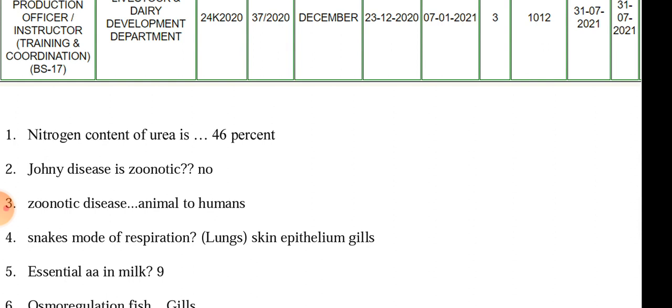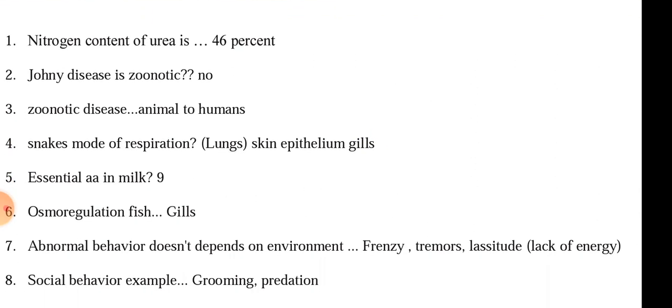Snake mode of respiration is lungs. Options were skin, epithelium, and gills. Essential amino acids in milk are 9. Milk has all the 20 amino acids. So if they ask the total amino acids, then it will be 20. If they ask essential amino acids, then it will be 9. Osmoregulation in fish is by gills, and kidney is also part of that, but most of the opinion is that it is the gills.